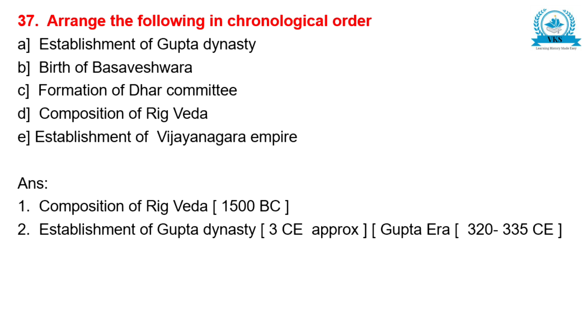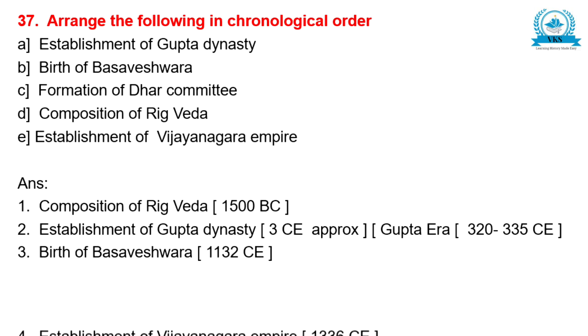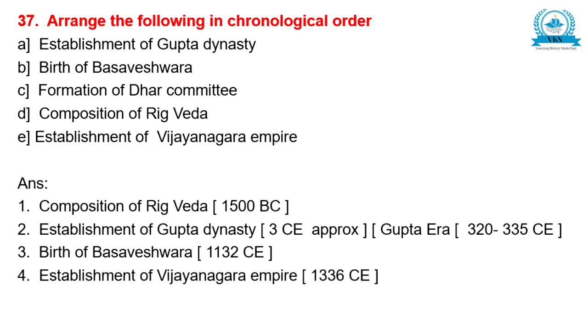The actual Gupta era, when the achievements were mostly made, was 320 to 335 CE. We can call it the Gupta era, but the establishment is approximately 3rd century CE. So establishment of Gupta era is the second. The third will be birth of Basaveshwara. After that, establishment of Vijayanagara Empire, 1336 CE. And the last will be formation of Dhar Committee, which happened in 1948 for the reorganization of states.